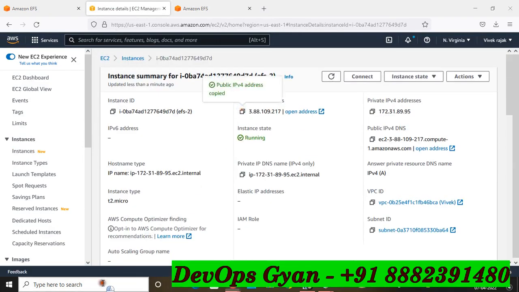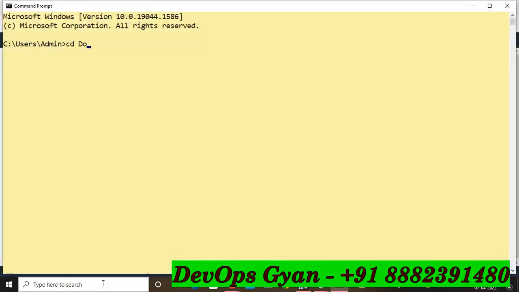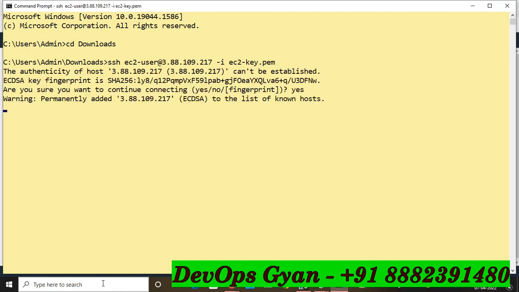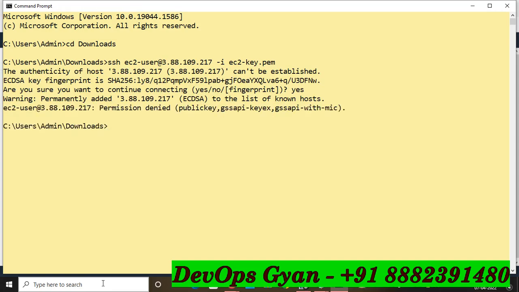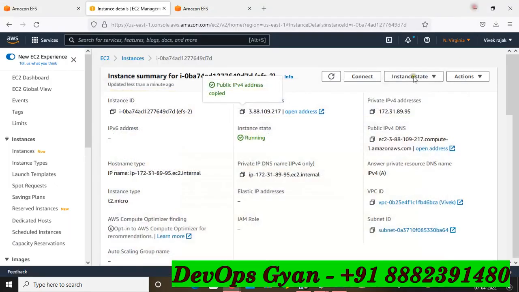and open your CMD. Go to the download folder, cd Downloads, then ssh ec2-user@ your public IP -i and your EFS key, right? Yes. Permission denied. Why? Because go to the security group and there also inbound is not allowed.